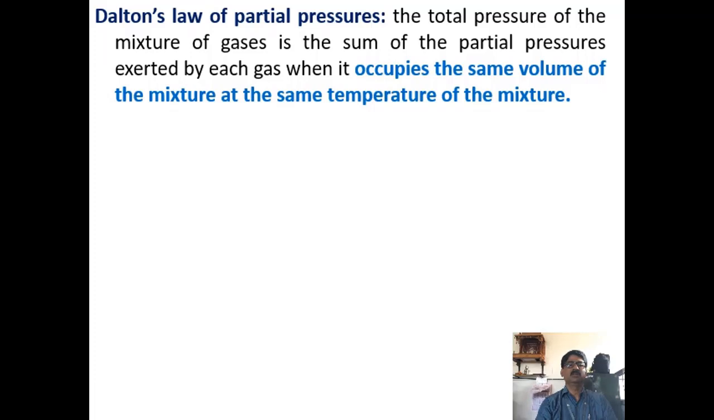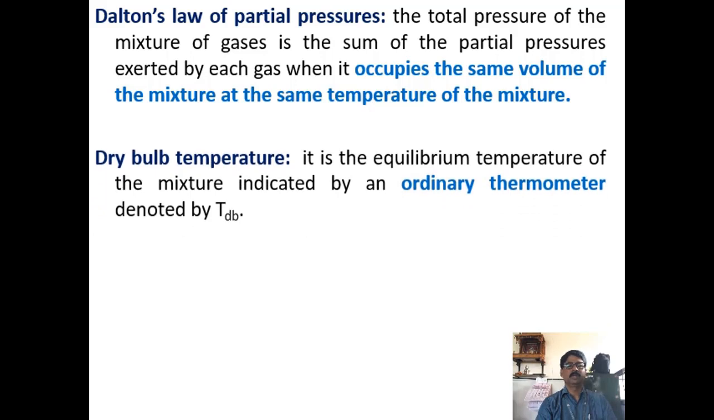Now, Dalton's law of partial pressures. The total pressure of the mixture of gases is the sum of the partial pressures exerted by each gas when it occupies the same volume of the mixture at the same temperature of the mixture. Okay, that we already studied under real gases and ideal gases.